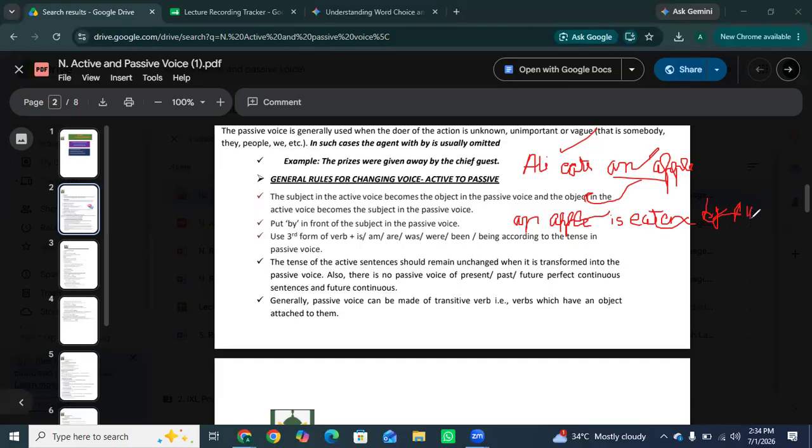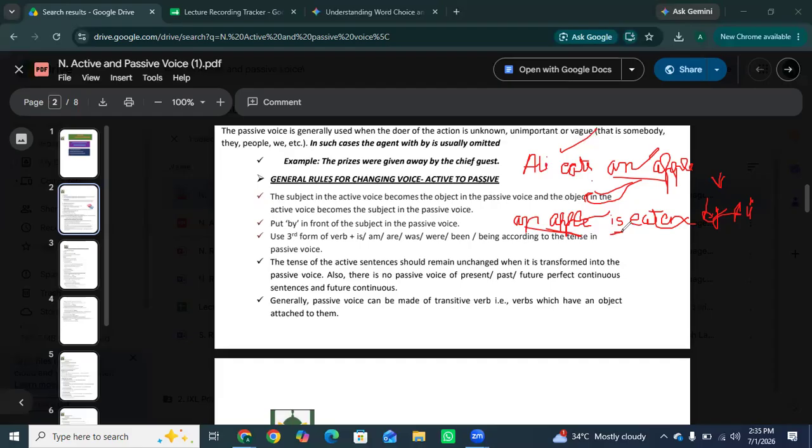Let's ignore is eaten for now. We have read that subject changes into object. In this sentence, the object becomes the subject and apple comes first. Put by in front of the subject in the passive voice, so we put by: an apple is eaten by Ali. Use the third form of verb plus is, am, are, being, according to the tense in the passive voice. In this sentence, eat becomes eaten, which is the third form of verb, and is comes: an apple is eaten by Ali.